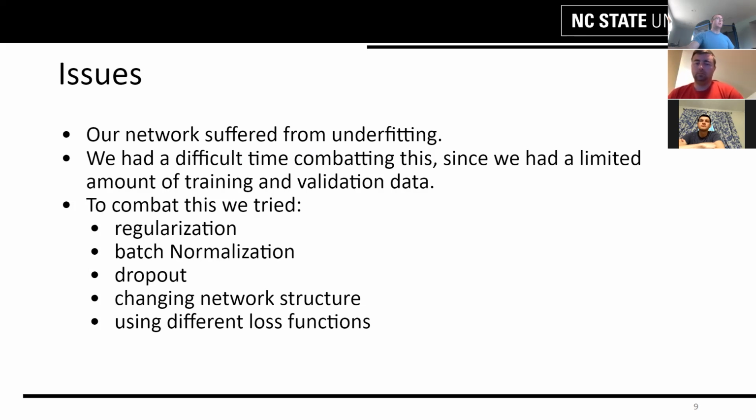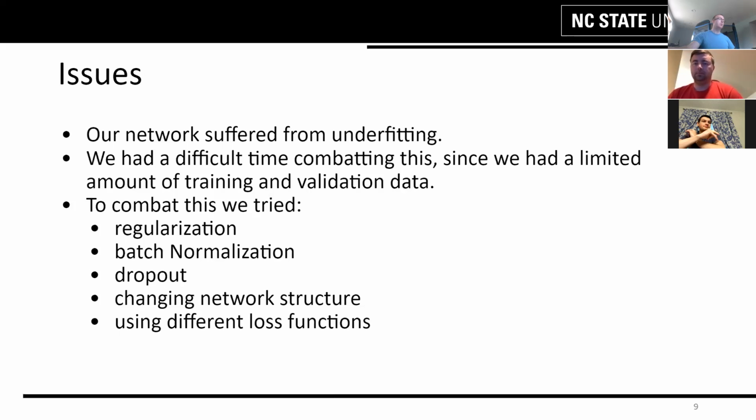We tried a couple of different things. We tried regularization with L1 and L2 values, and that didn't really seem to work very well. But batch normalization seemed to help stabilize things more. Dropout helped decrease our validation loss and allowed us to have a more stable loss curve for validation.